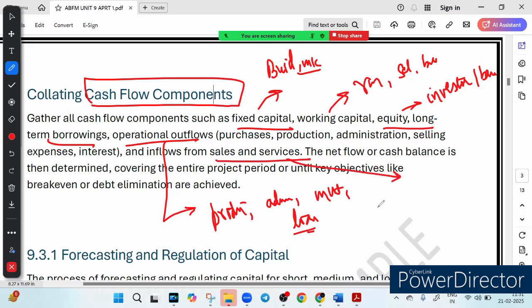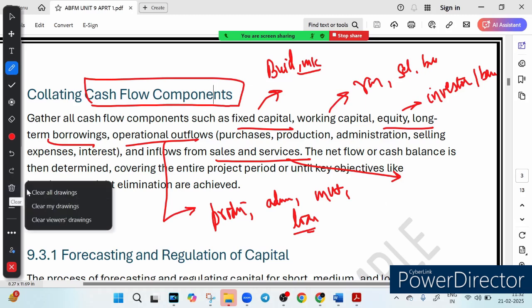So basically, the goal is to ensure that the business has enough cash to survive and grow while covering key objectives like breaking even and repaying debt. Think of it like planning a vacation. You need to budget for flights, hotels, food, and shopping while ensuring you don't run out of money before the trip ends. So this is how a business can manage its cash flow. We have talked about how the business categorizes the cash flow into different parts, looks at every part, and ensures that every part is fulfilled.